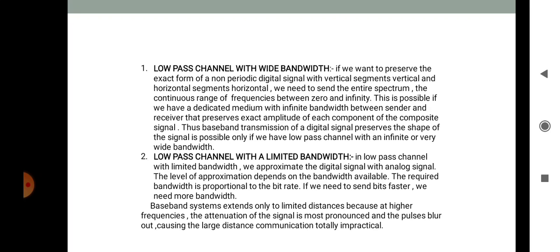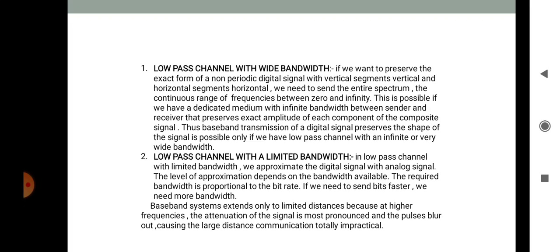This is possible if we have a dedicated medium with an infinite bandwidth between the sender and receiver, that preserves the exact amplitude of each component of the composite signal. Thus the baseband transmission of the digital signal that preserves the shape of the digital signal is possible only if we have a low pass channel with an infinite or very wide bandwidth.